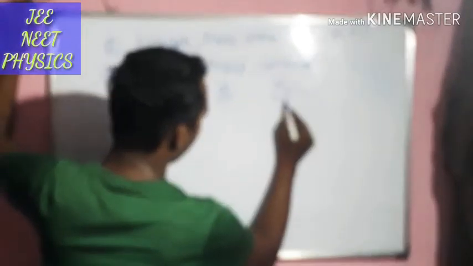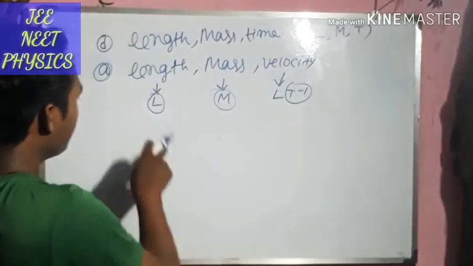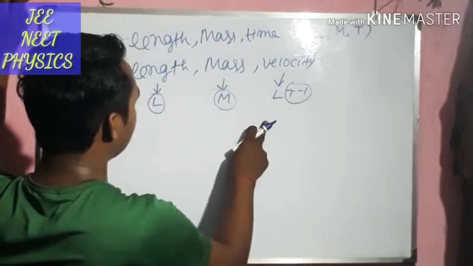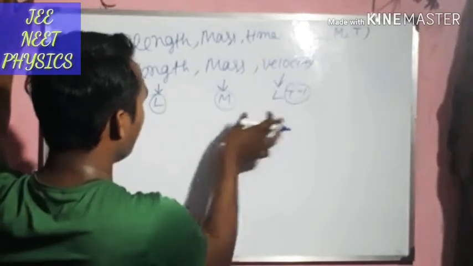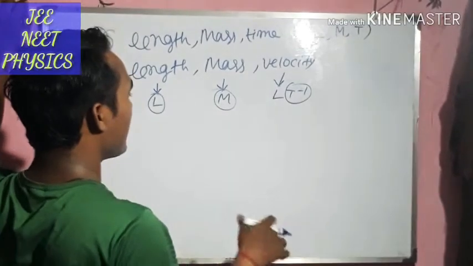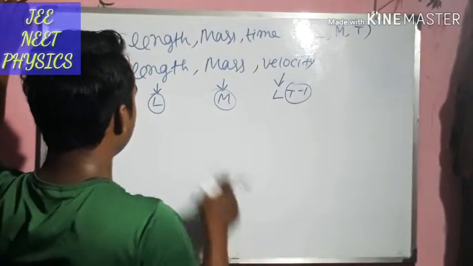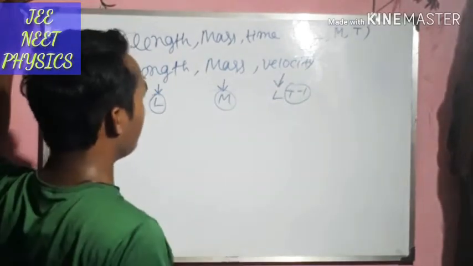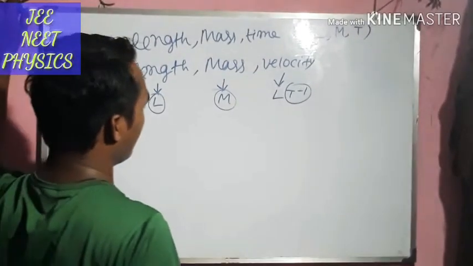So we have L here, we have M here and we have T here. As we are getting three fundamental quantities from the set which we use in our system, then these three also can be represented as fundamental quantities.